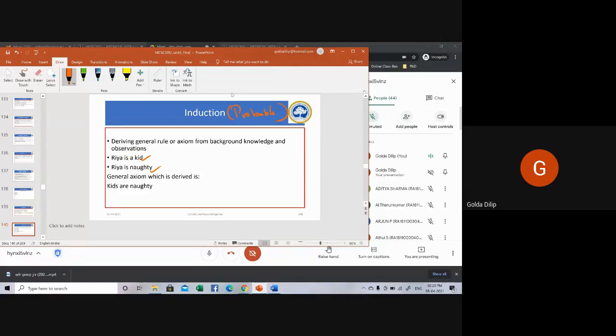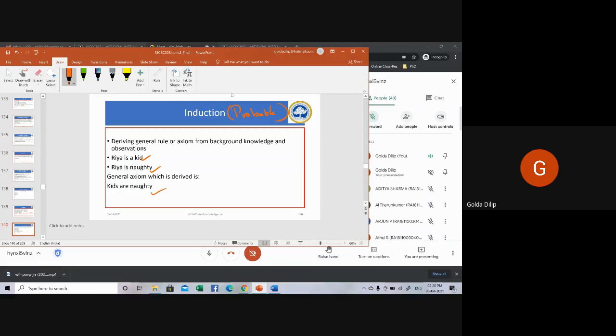The axiom you can probably derive from it is kids are naughty. Probable means it may be true, it may not be true. So it's a general axiom: A implies B, kid of X implies naughty of X. That's what induction is all about.